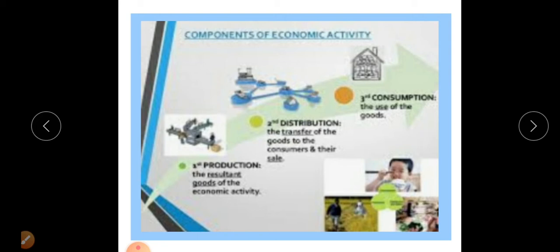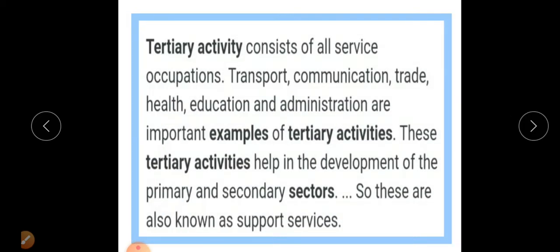Now there is a correlation between these activities, and we can also say there are components of economic activity. First, production is there, then distribution, and at the end consumption. For consumption, distribution is most important. Production is available, but if the distributor is not there, then consumption is not possible. So tertiary economic activity also plays the role of the distributors.